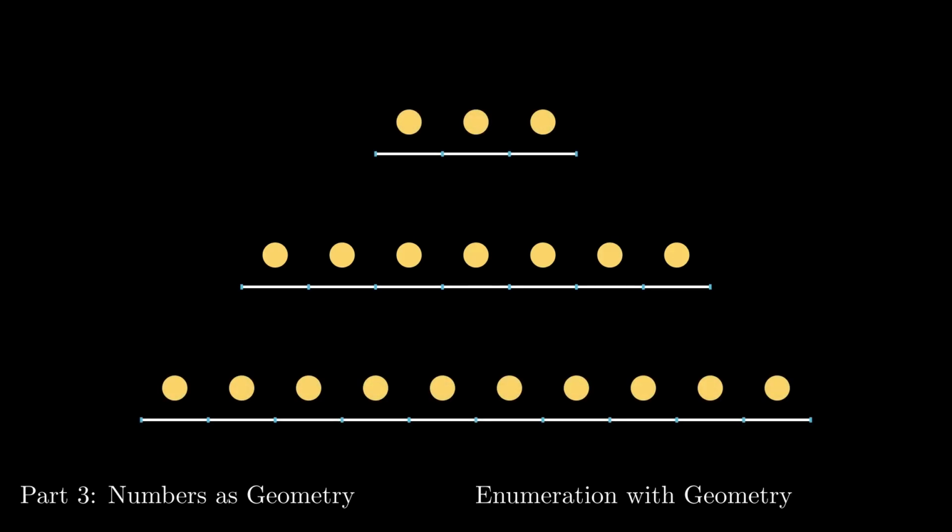If we do this, then smaller numbers will have a smaller total length, and larger numbers will have a larger total length. And if two numbers are the same size, then the line segments will have the exact same total length. Enumeration is the process of answering the question of how many objects are in a collection. This process lets us do enumeration without having to count anything. We don't need any digits or any other symbols.